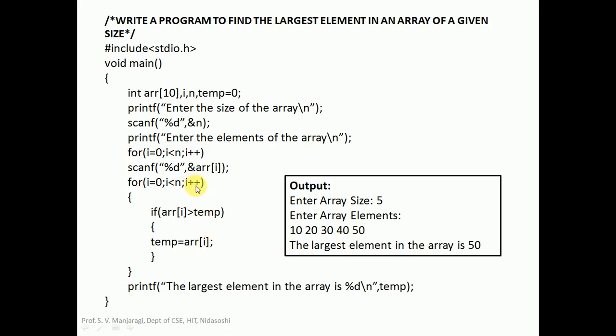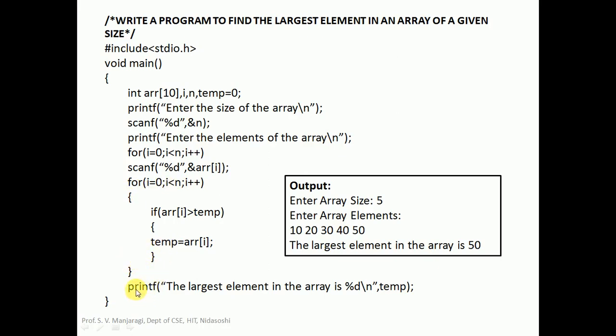And we come here, we make I plus plus. I will become 5. That's a condition. Let us substitute I here: 5. N is 5. Is I less than n? 5 less than 5. Condition is false. This for loop terminates. The largest element we got here is temp is equal to 50.